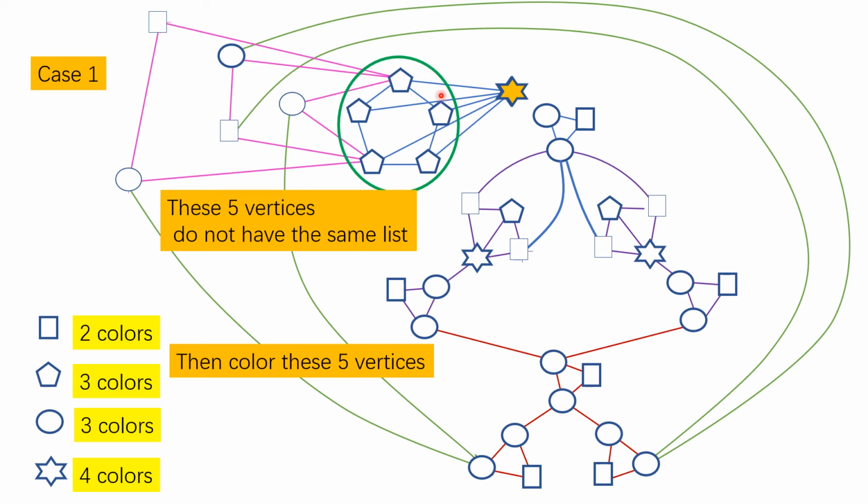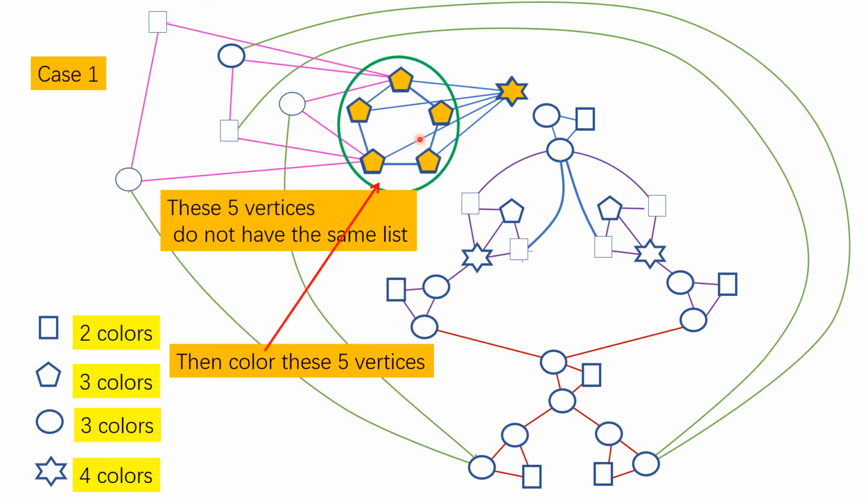We can do it because each vertex has 3 permissible colors, but there's one neighbor colored, right? So each vertex now has 2 colors. But these 2 colors, they're not all the same. And it is easy to verify that in this case, I can color these 5 vertices. That's easily proved, so I will not show that. You can do it by yourself. So I can color these 5 vertices.